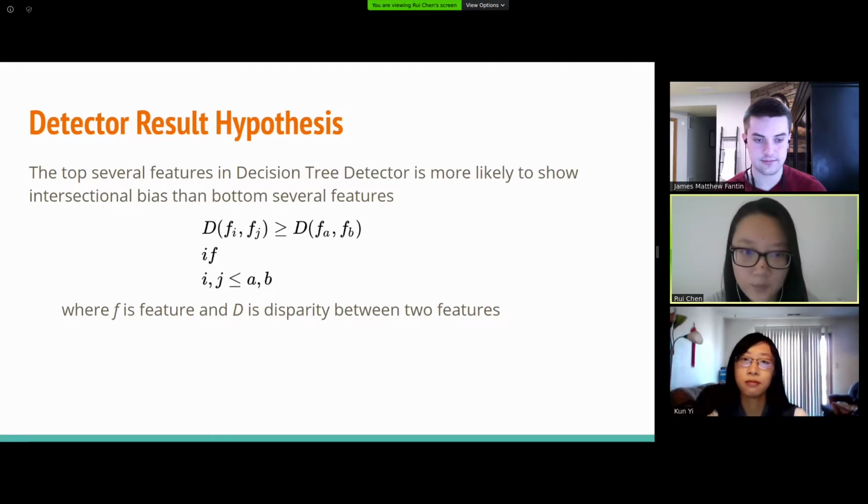And to prove that, we basically calculate and compare the disparity between each 2 features. And the disparity is the difference in dropout rate of each feature value for 1 or 2 features. So if the disparity is very high, that means these features are biased.